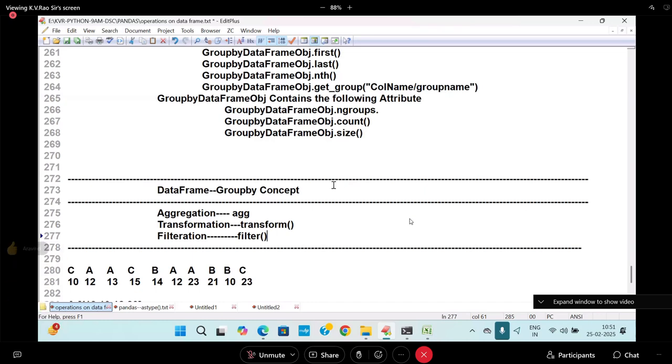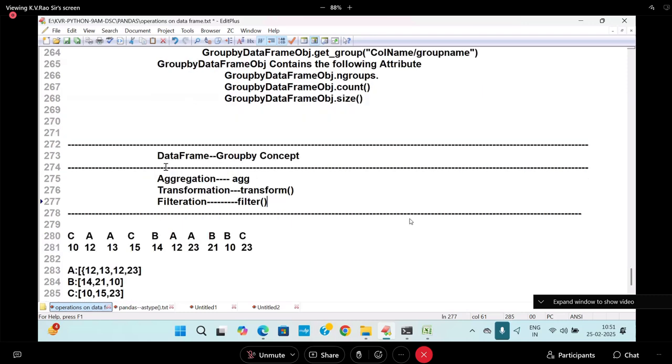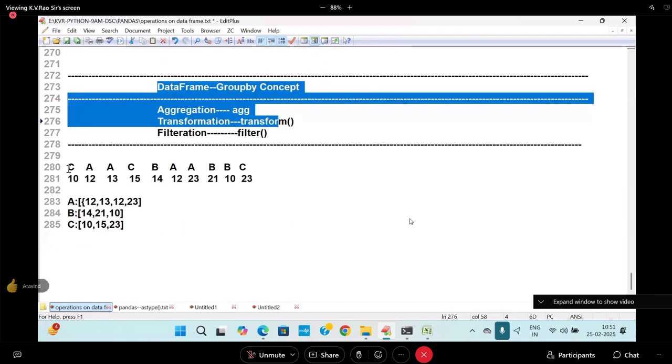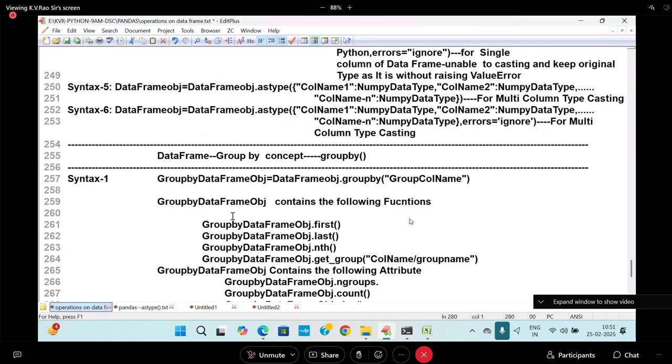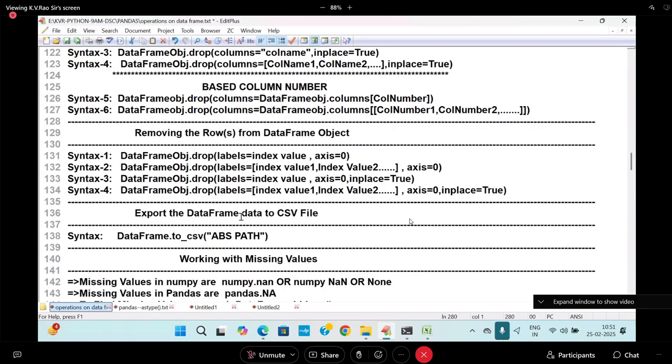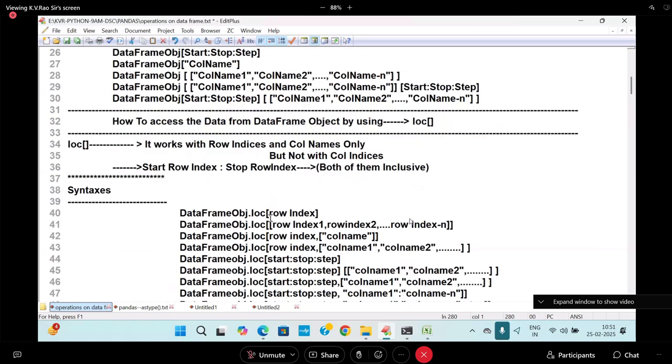I think you are following me. This concept I will explain in the next class, so don't worry about these points. Are you understanding? And see how many formulas I am giving. This is the data that you have.